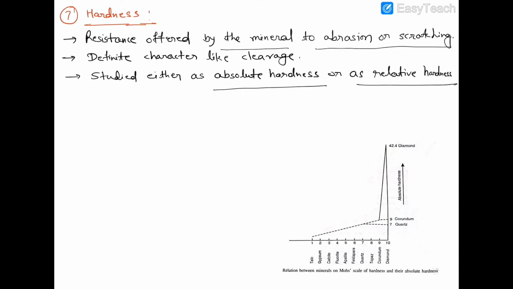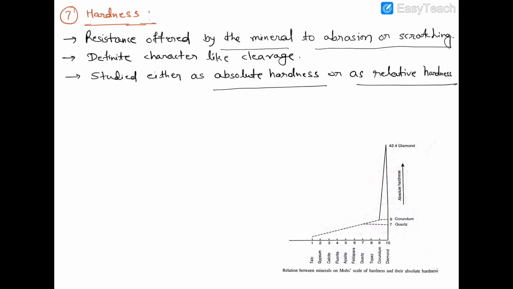Clear? For this, the mineral is compared with the hardness of a set of 10 standard minerals. These reference minerals represent nearly the complete range of hardness of minerals and are arranged in the increasing order of hardness. This standard set of 10 reference minerals used to determine the hardness of any unknown mineral is called the Mohs scale of hardness. Clear? These 10 minerals are called the Mohs scale of hardness.